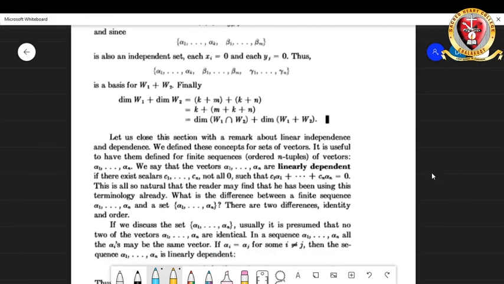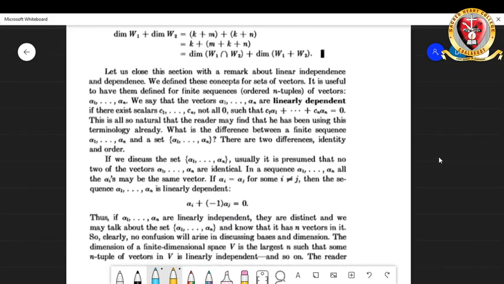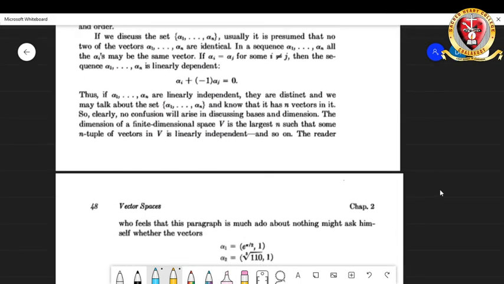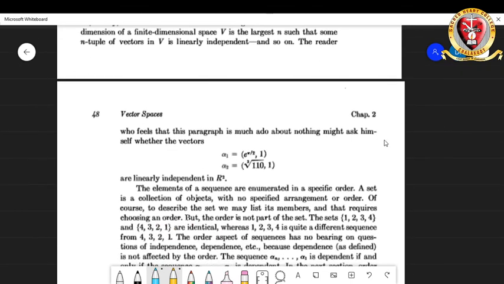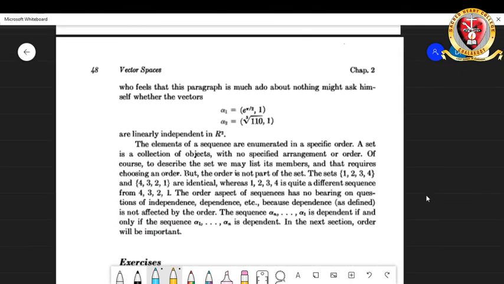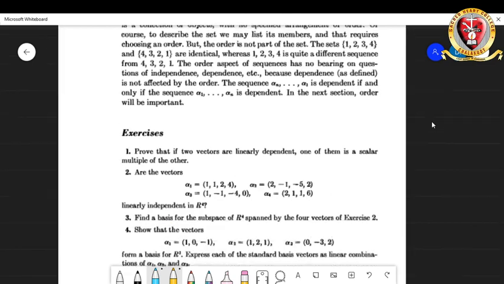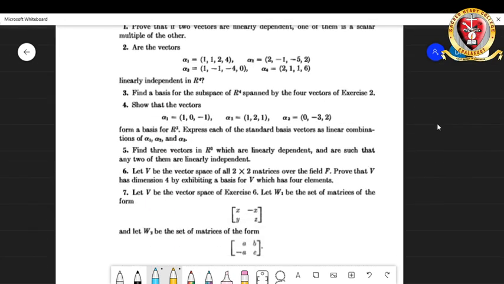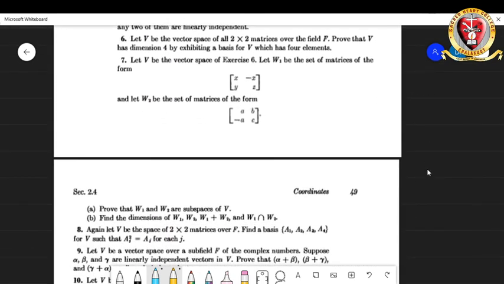And you can read through some of the observations in the last paragraphs of the section, and solve the exercises which come after this section.